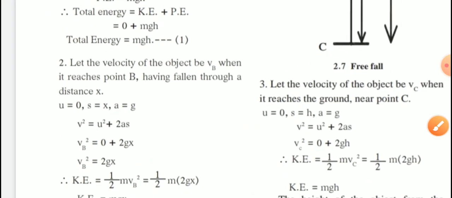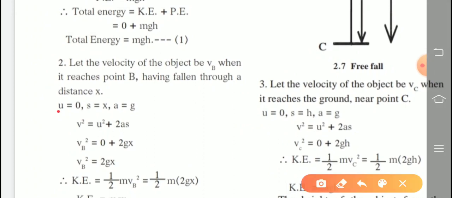So initial velocity u equal to 0. S means vertical displacement from A to B, that is x, and a means nothing but acceleration due to gravity, that is g. By using Newton's equation, v square equal to u square plus 2as, substitute the values. V means velocity at point B, so vb square is equal to initial velocity 0, so 0 plus 2as, but s is what? What is displacement? x. So we substitute x: 2gx, so 0 plus 2gx.